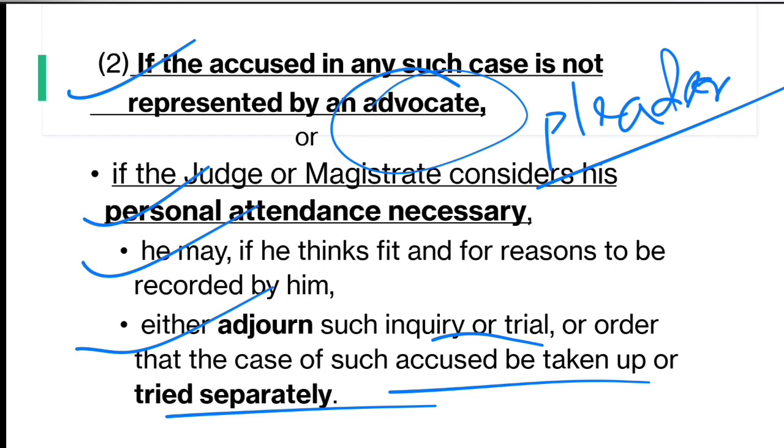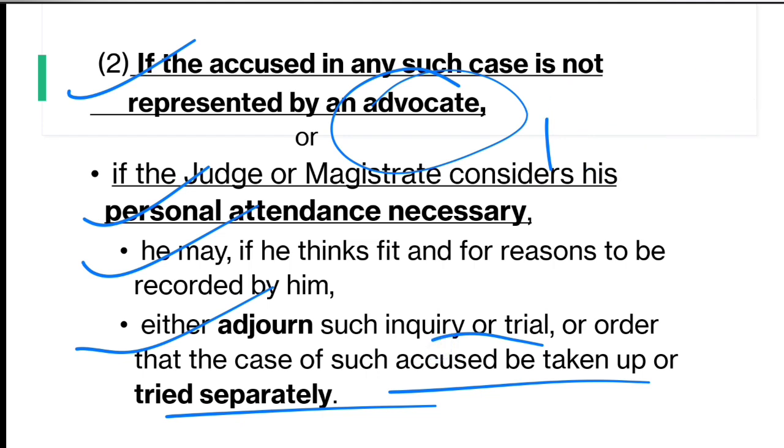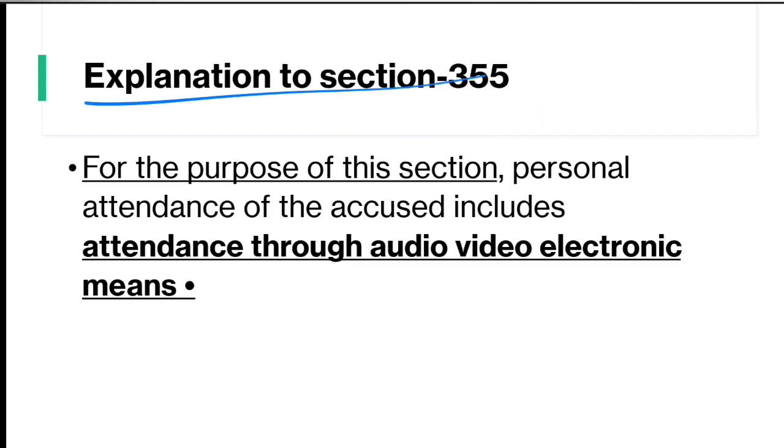So now in the new BNSS they have directly used the term advocate instead of pleader. This was a change done, and then there has been this explanation added to the provision. This explanation to section 355 provides, for the purpose of this section, personal attendance of the accused includes attendance through audio, video, electronic means. So whenever the court is dispensing with the personal attendance of the accused, that includes audio, video, electronic means also. So he will be exempted to appear through audio, video, electronic means also.